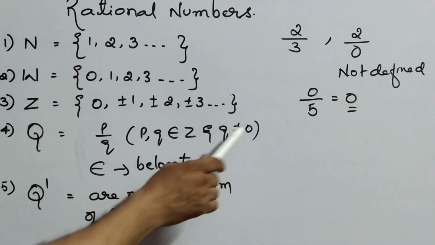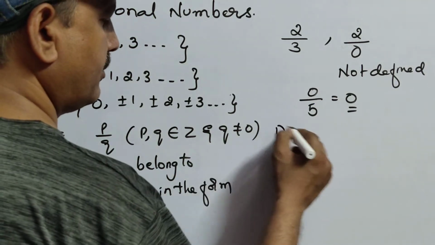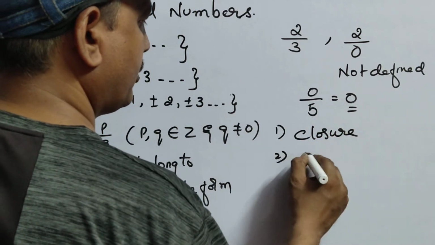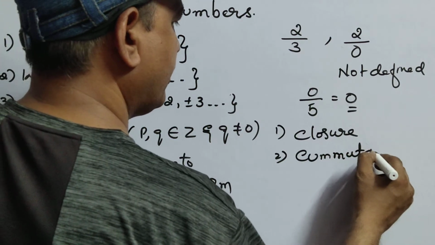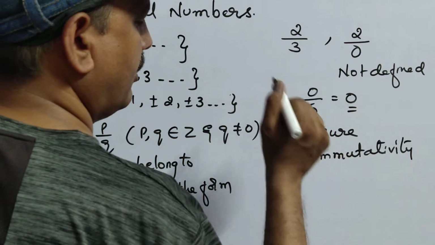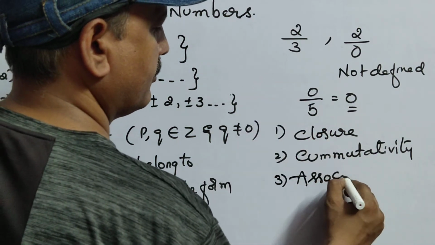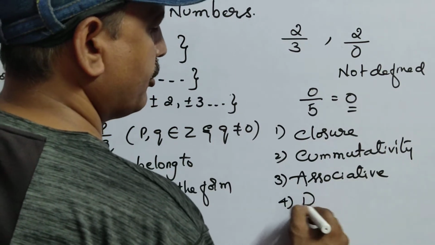That means the complete topic is only about rational numbers. Now here we have some properties like closure property, commutative property or commutativity, associativity, and next, distributive property.